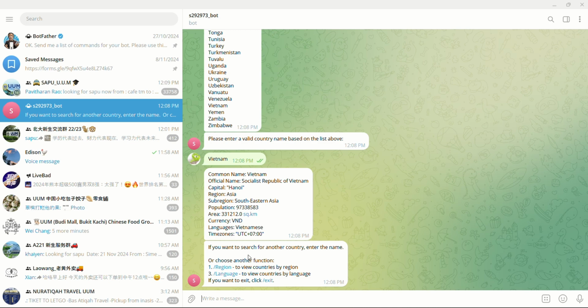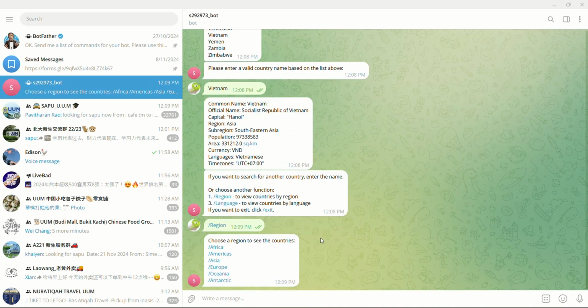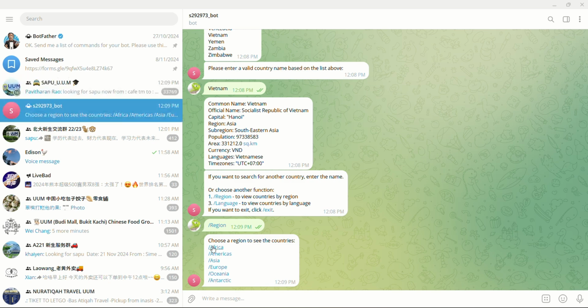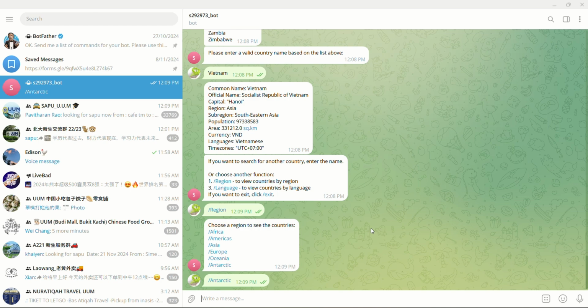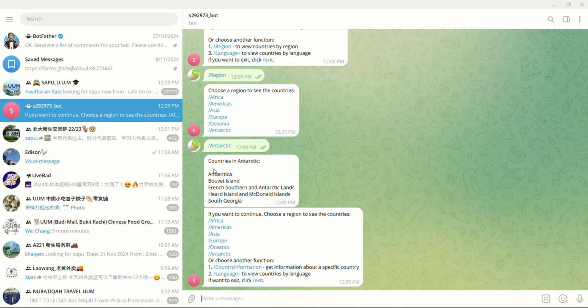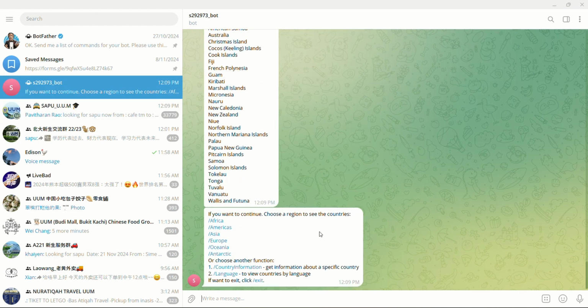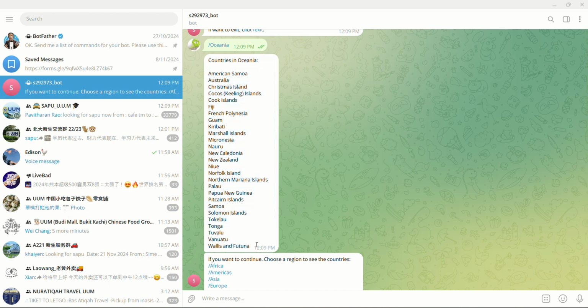Next I try another function, which is region. After clicking the region command, the Telegram bot will list out all the regions and let the user choose. For example, I choose Antarctic. It will show the countries in Antarctic. If I want to continue, I just click the region command again. For example, I click Oceania. It will list out all the countries in Oceania.